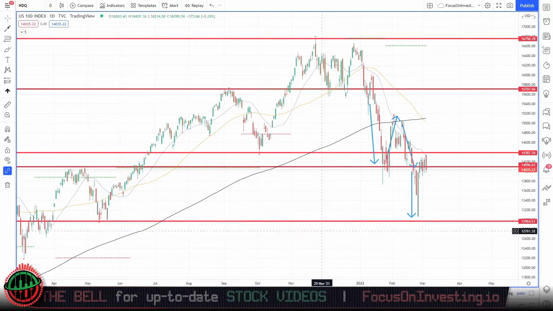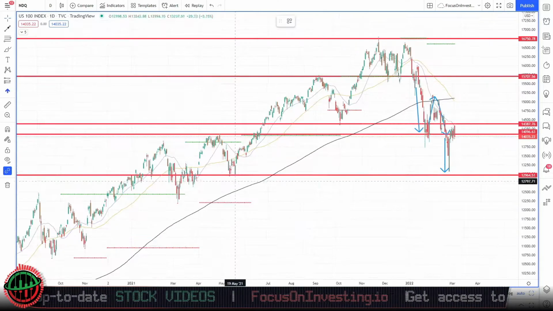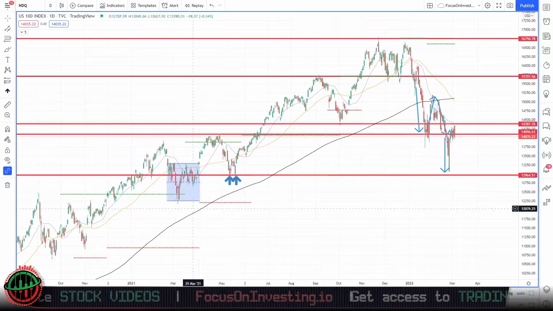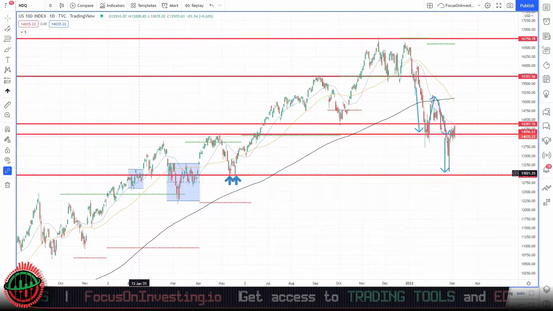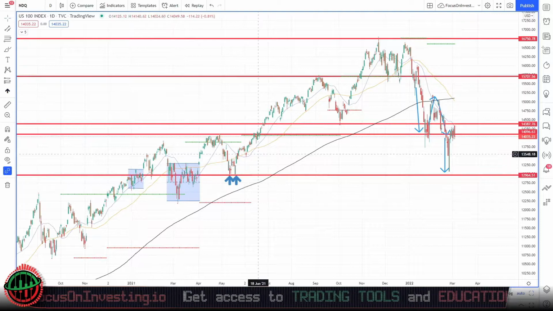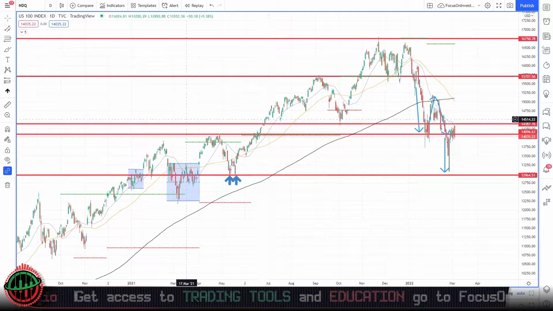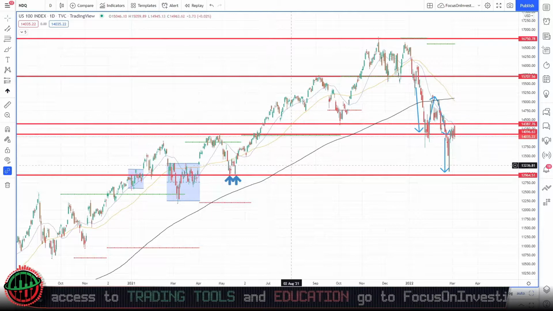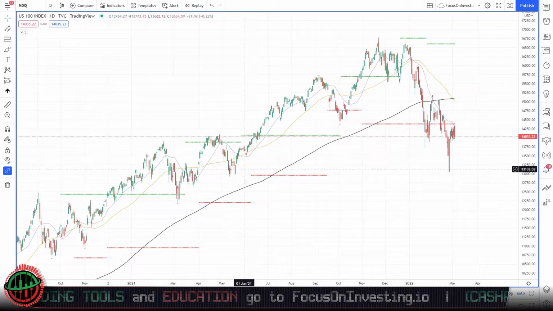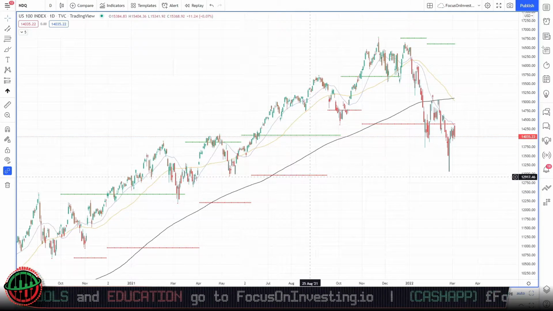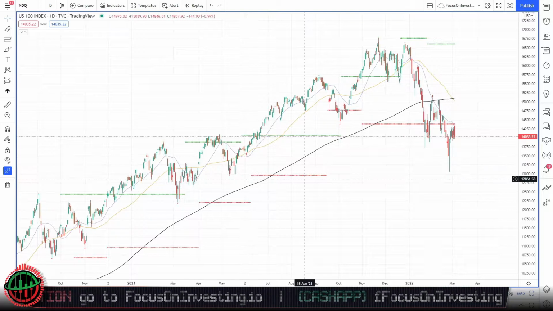If we go back in history, we can see why this area is key. Historically, we can see that it held as a support level here, here, and we can see that it acted as a major area of consolidation here in this area and also in this area here. So this is why we use technical analysis, because what has happened in the past is likely to happen in the future. And we can use historical data to help us understand and predict what price will do in the future. This is also why we utilize our focus on investing key support levels, because this will highlight levels of support and resistance in advance to let us know what price may do in the future.